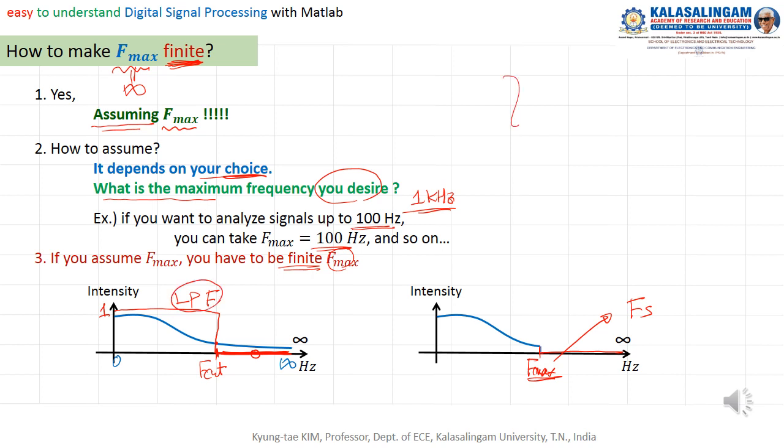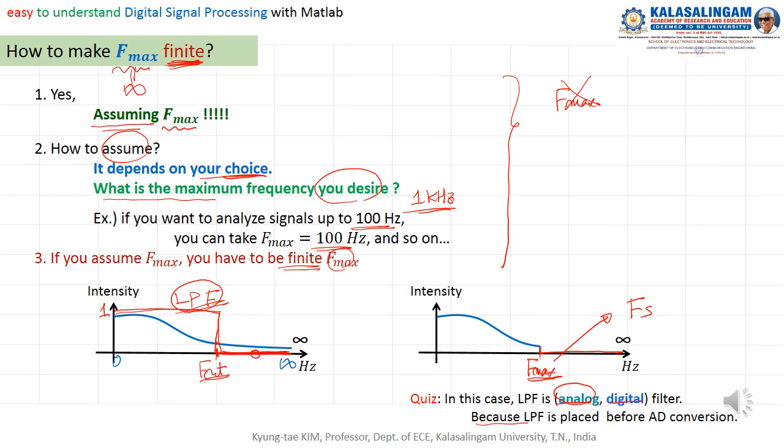And this concept is very, very important, because in most cases we do not know f max. We have to do like this: assume f max, and apply a low pass filter to the signals with the cutoff frequency equal to f max. Now you have one question. Is this kind of low pass filter analog or digital? Yes, this is analog, because the low pass filter is placed before AD conversion. Therefore, this is an analog, not a digital filter.